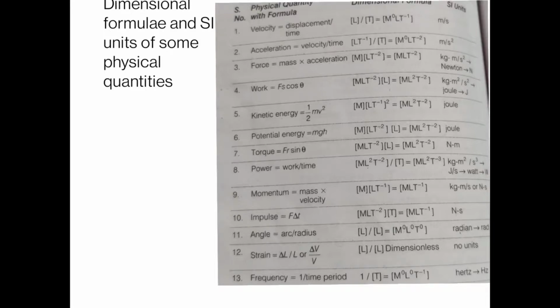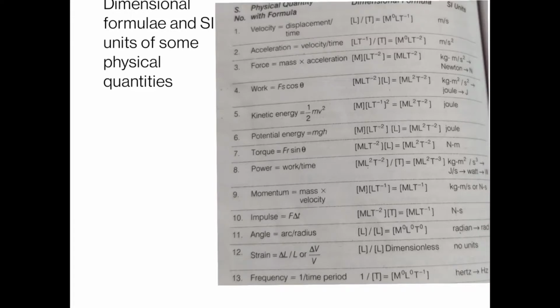Similarly, we have impulse. What is impulse? Impulse is the product of force into a short time, F dot delta t. The dimensional formula for F is M1 L1 T minus 2, and the dimensional formula for time is T. So the overall formula for impulse comes out to be M1 L1 T minus 1, and the unit is Newton second.